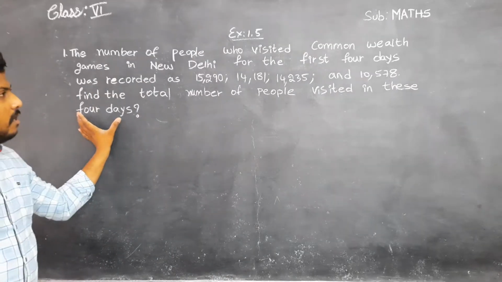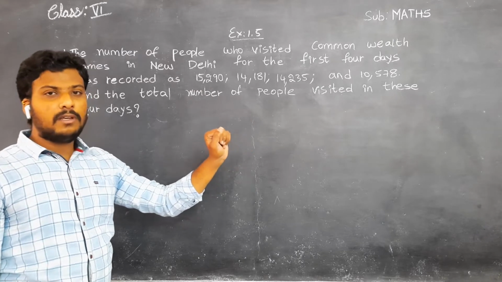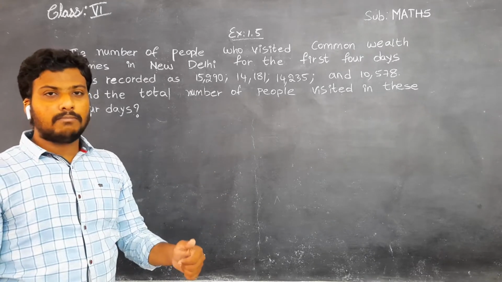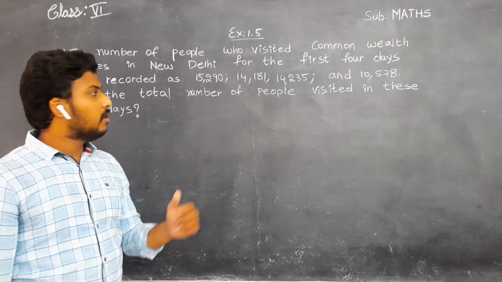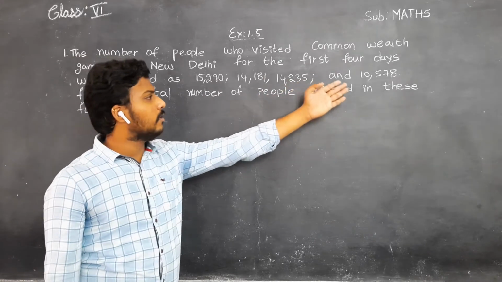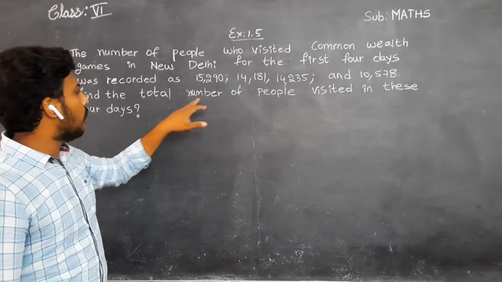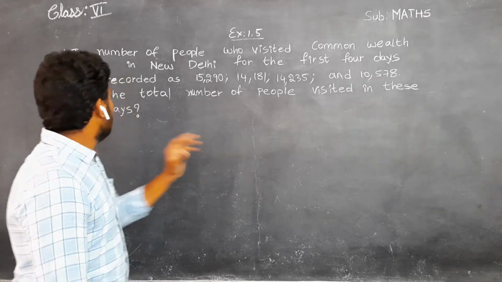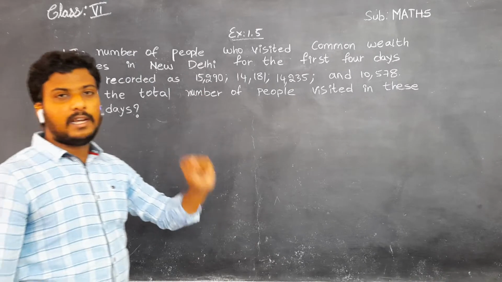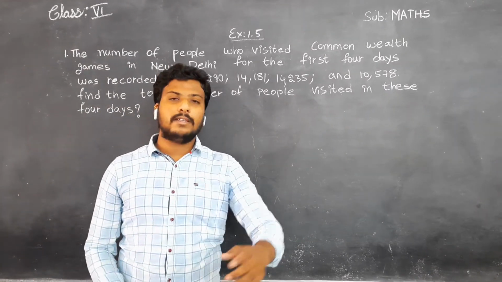Understand, children? Means in the Commonwealth Games, for the first 4 days, how many people came to see the games was recorded like this: 15,000, 14,000, 14,000, 10,000, 578, like that. Now he is asking to find the total number of people visited in these 4 days. Before doing the sum, I am going to give one example.